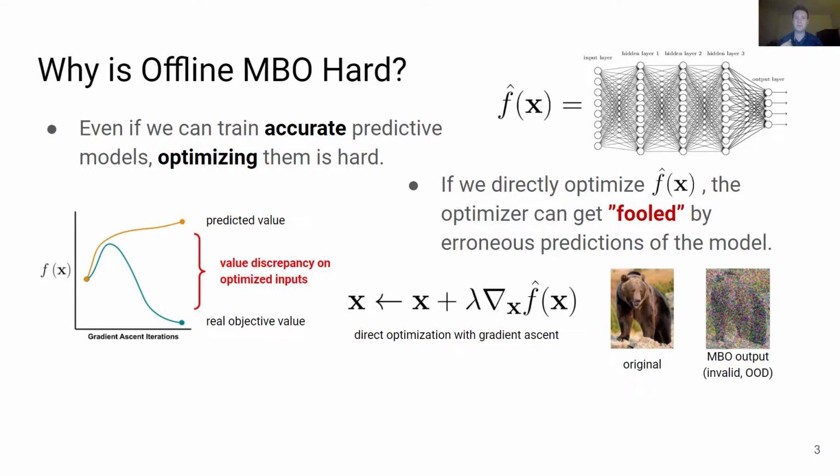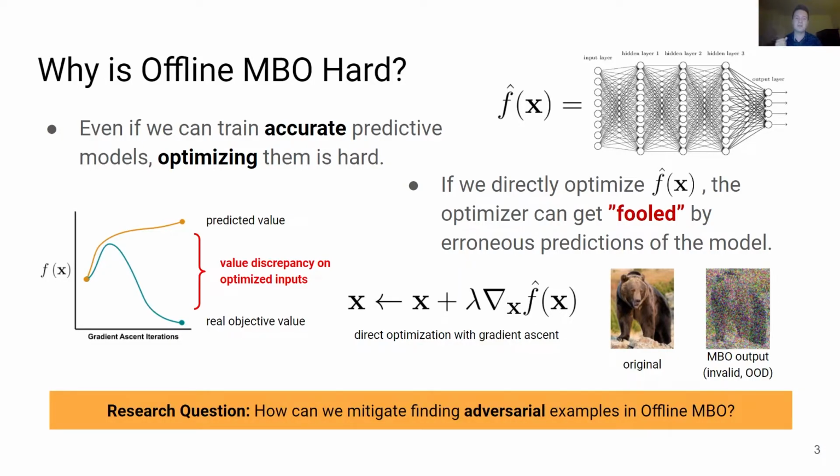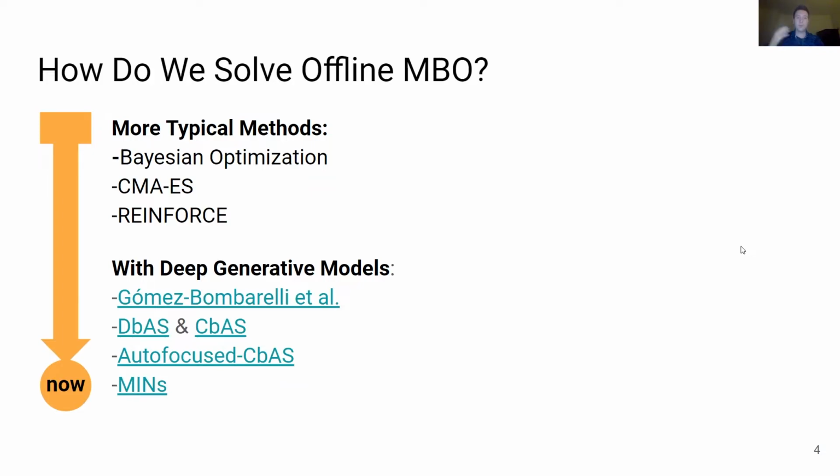On optimized inputs, there is a discrepancy between even an accurate predictive model and the real objective. Adversarial examples like this pose a significant challenge to offline model-based optimization, and mitigating them is an important research question in order to build more reliable optimization methods, which we explore in this work. What can we do to prevent the optimizer from being driven towards unseen inputs?